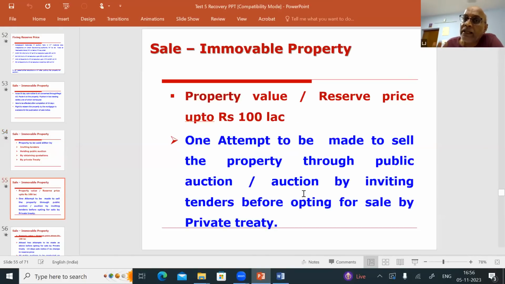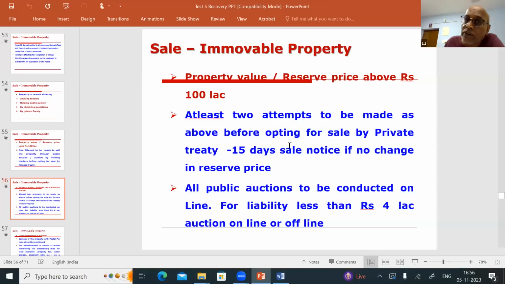Yes, two conditions are there. If the property value or the reserve price you have fixed is up to 100 lakhs, at least one public auction or tender must have taken place. In that public auction, if the bank has failed, then the bank can enter into a private treaty and sell the property. And if the value of the property or reserve price is more than 100 lakhs, you should have gone for two sales, and in both the sales the bank has failed. In that case, you can go for a private treaty. At least two attempts are to be made as above before opting for a private treaty if the property value is 100 lakhs and above.